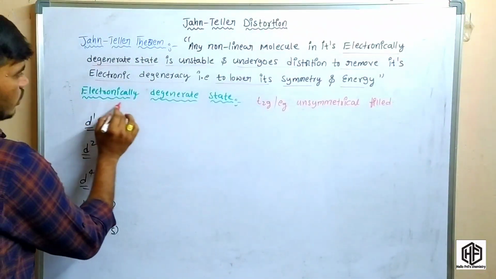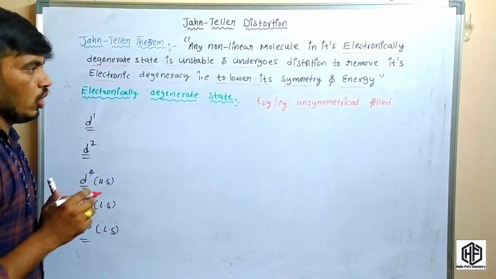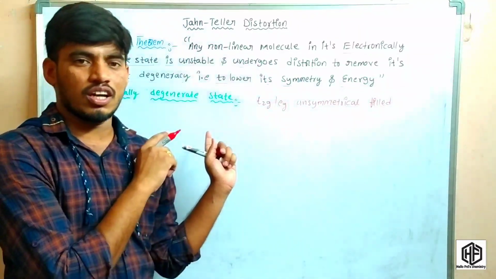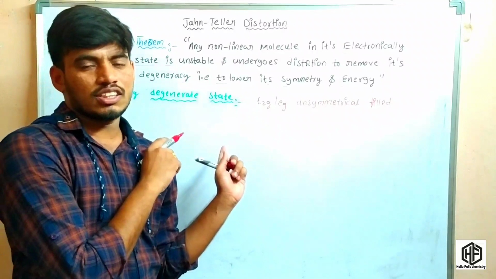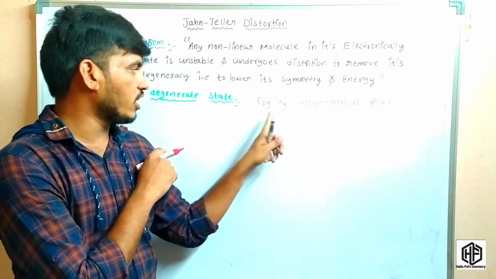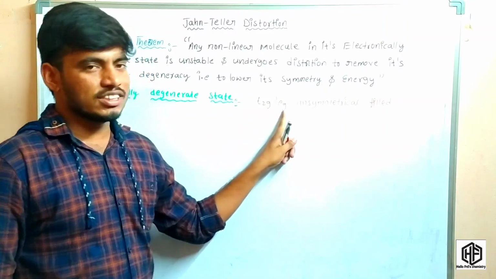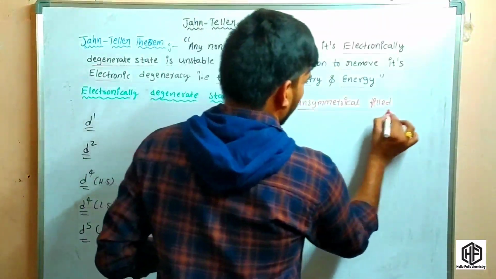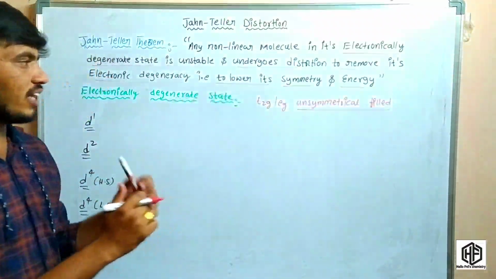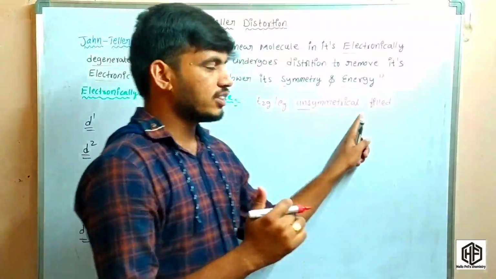So what is the electronically degenerate state? You have to understand this in the octahedral geometry. In this regular octahedral geometry, there are the t2g and eg set orbitals. In these t2g and eg set orbitals, whenever the electrons are filled in an unsymmetrical field.